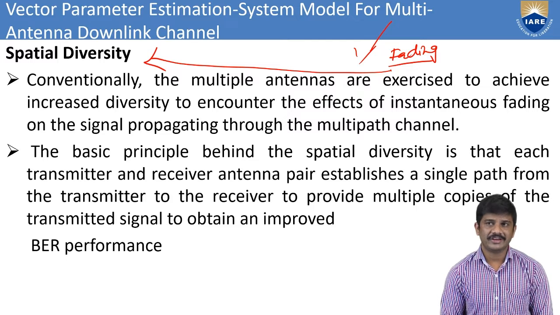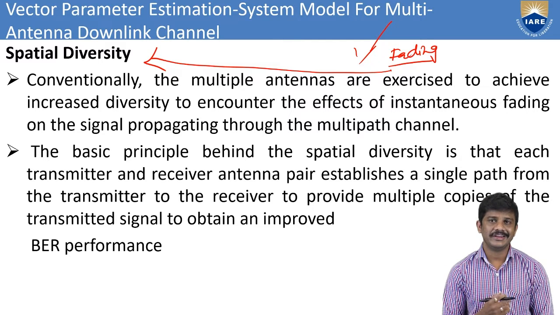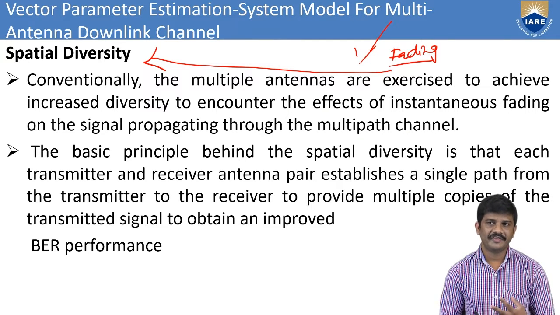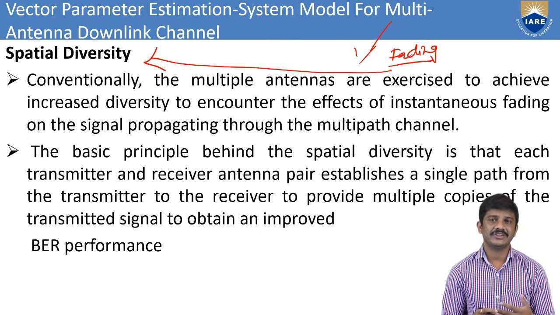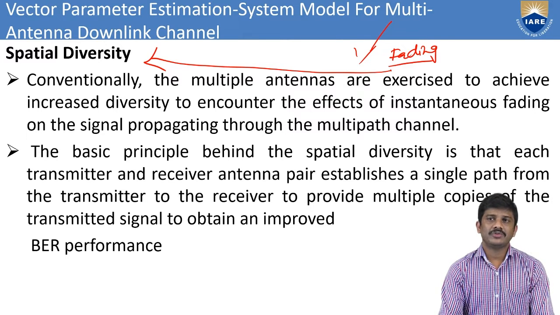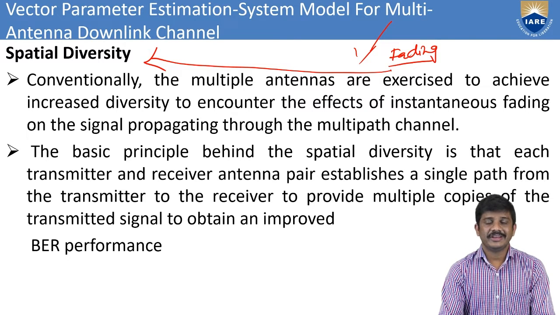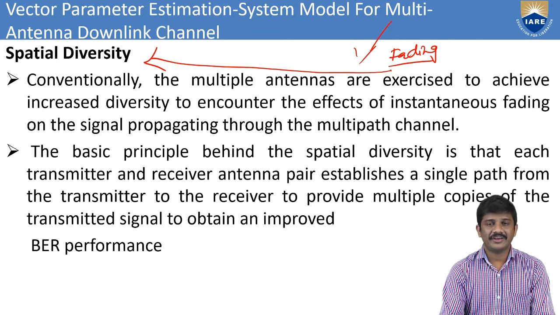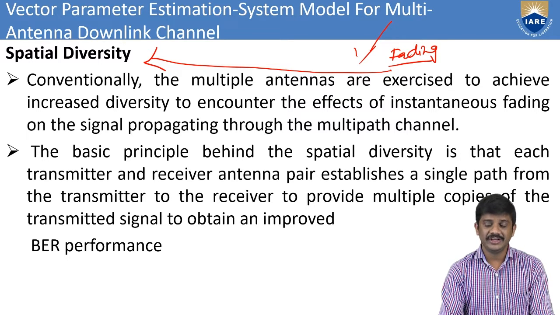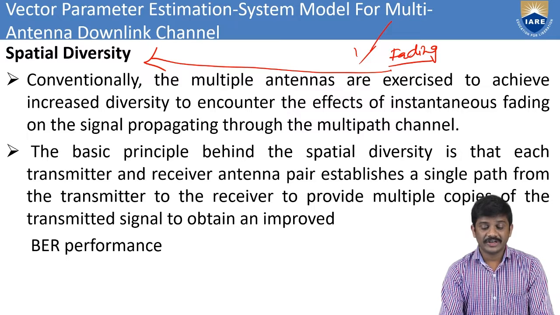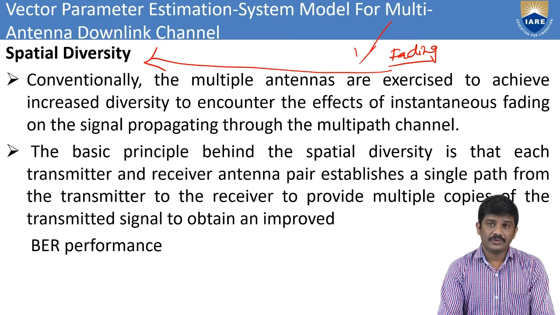Conventionally, multiple antennas are used to achieve increased diversity to counter the effects of instantaneous fading on the signal propagating through multiple channels. The basic principle behind spatial diversity is that each transmitter and receiver antenna pair establishes a single path from the transmitter to the receiver.